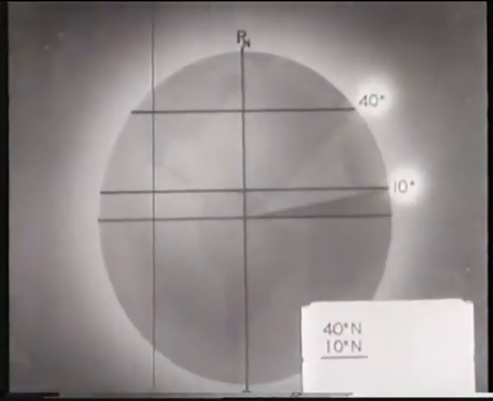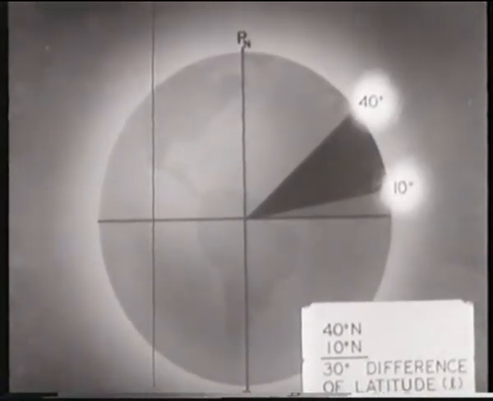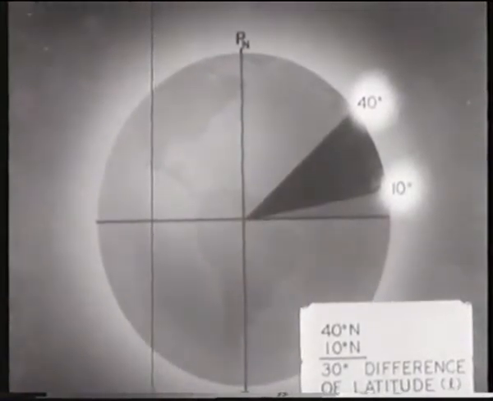Now let us see how we measure changes of position. If our first position is latitude 40 degrees north and we wish to go to 10 degrees north, we travel south and change position 30 degrees. That is to say, our difference of latitude, which is represented by the letter L, is 30 degrees.